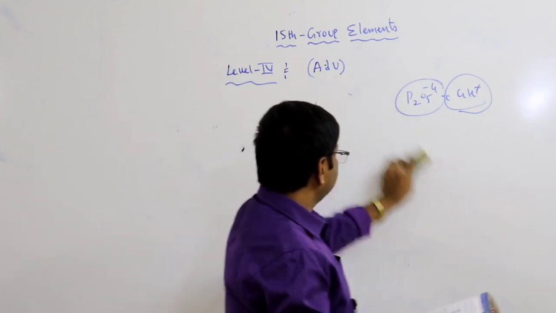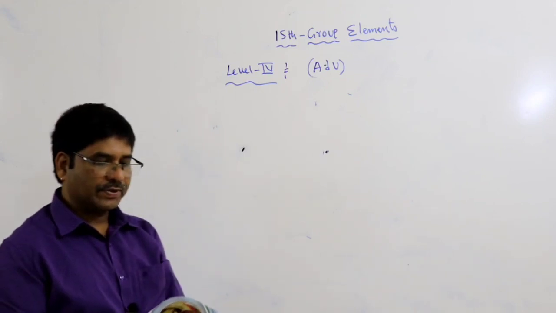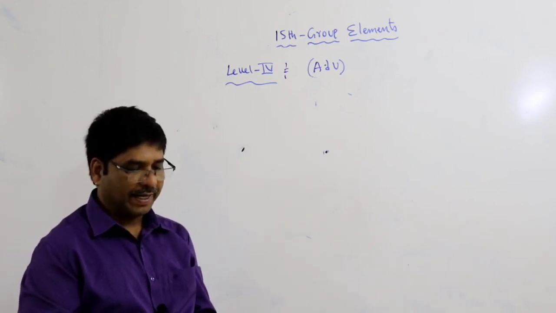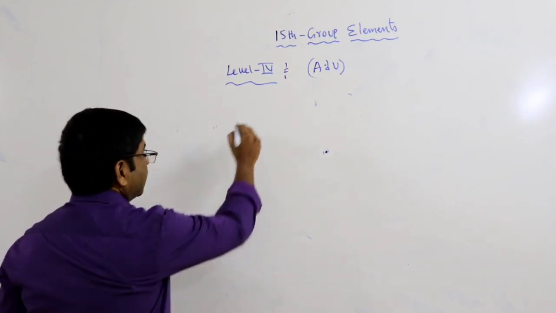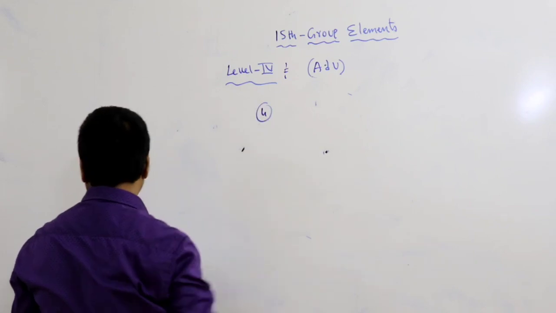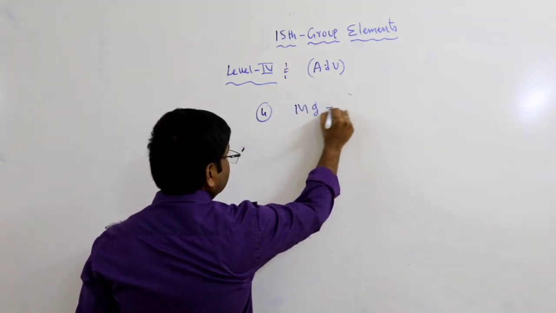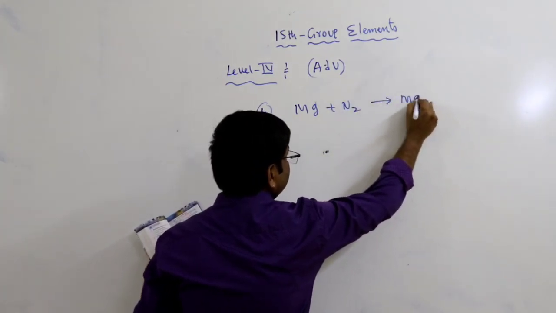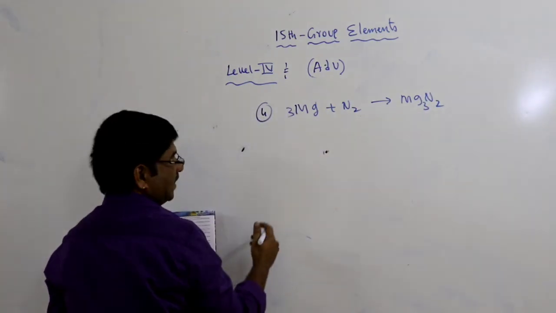Next one is question number 4. Nitrogen can combine directly at high temperature to give nitrides, as we discussed in previous classes. Magnesium reacts with nitrogen gas to form magnesium nitride, a direct reaction with no other condition.